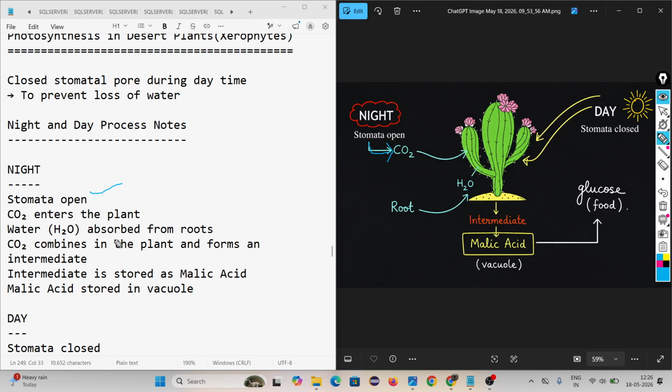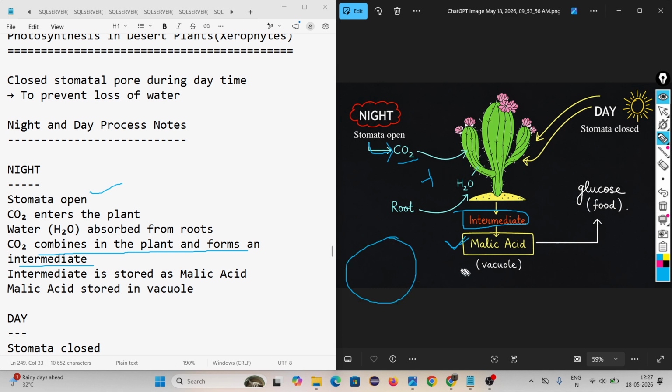leaf. Water is absorbed from roots, or water is available every time inside the soil, na? Then carbon dioxide combines in the plant and forms an intermediate. Look, during night time, this carbon dioxide reacts to form one intermediate. That is called malic acid.